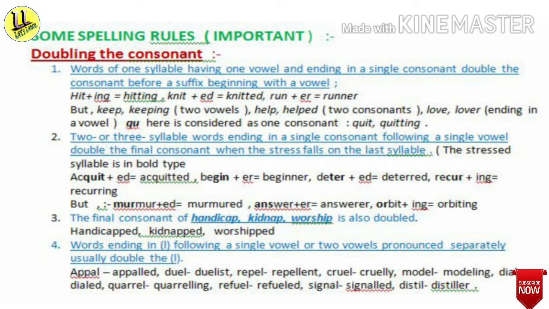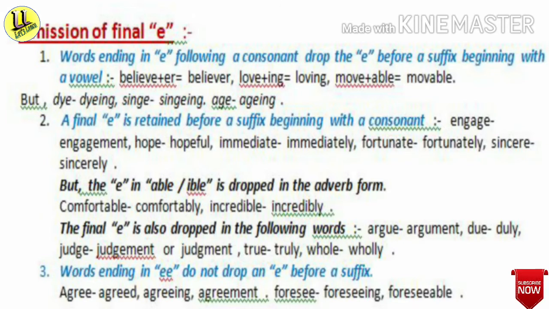And then about the second rule, that is omission of final E. Final E means if there is E at the end of the word, we can omit it. And there are 3 points here. The first point is words ending in E following a consonant, drop the E before a suffix beginning with a vowel. Just like, for example, believe plus ER, that is believer.